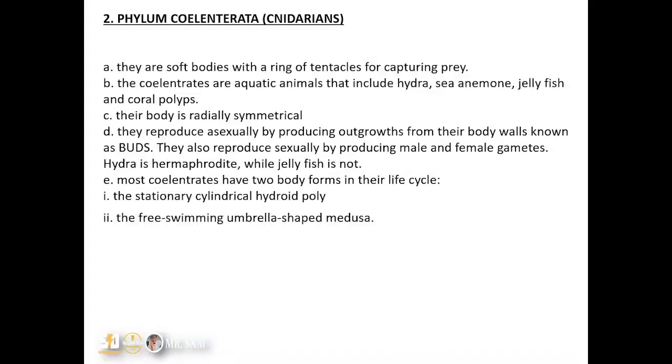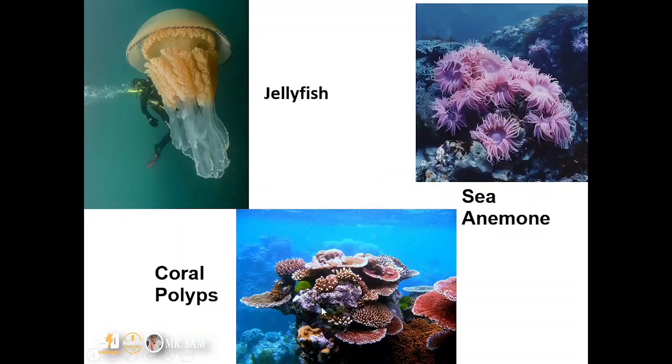Now, most coelenterates have two body forms in their life cycle. We have the hydropolyp, which is always stationary, and then we have the free swimming umbrella shaped medusa. This can be seen here. We have the jellyfish, the sea anemone, and then the coral polyps. These are examples of the cnidarians or the coelenterata.